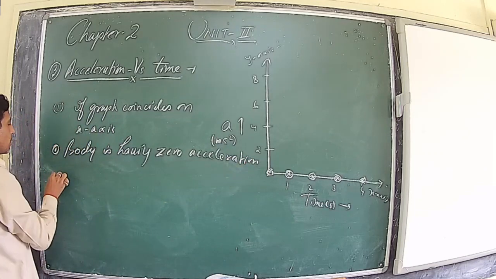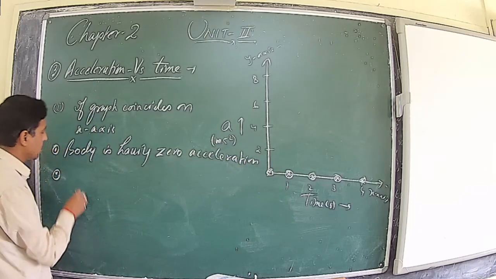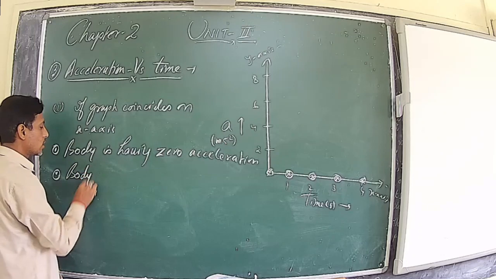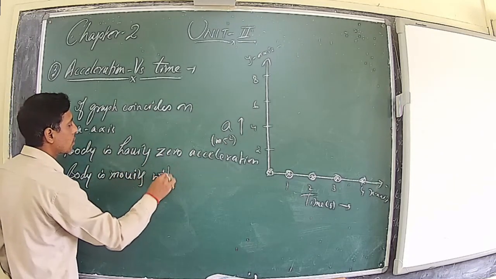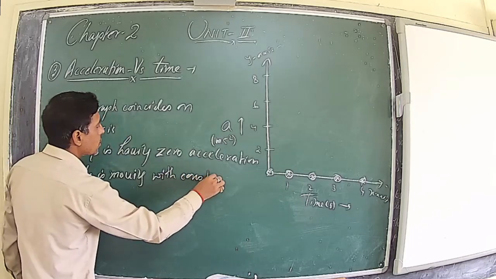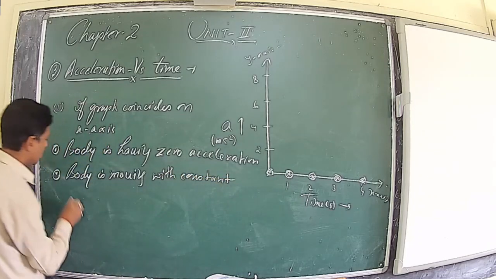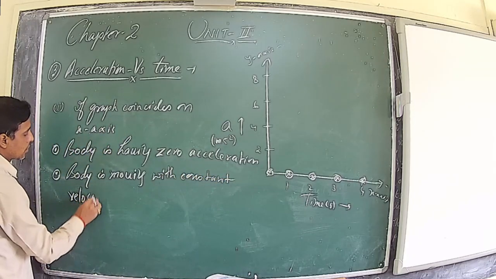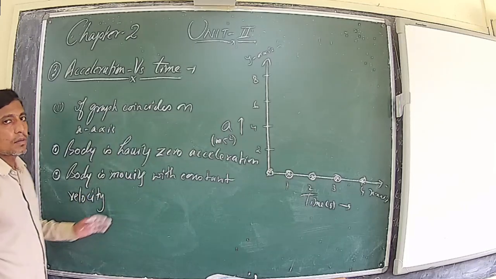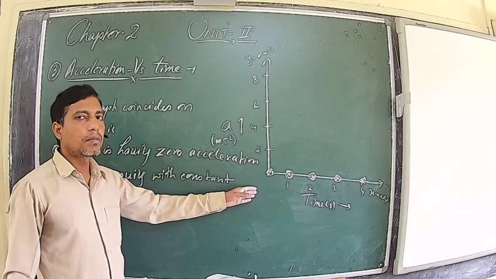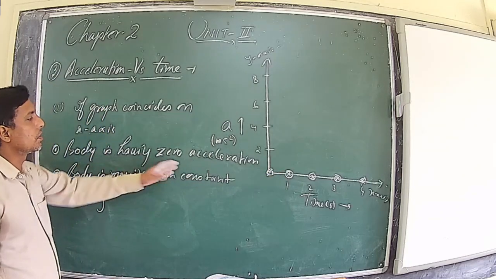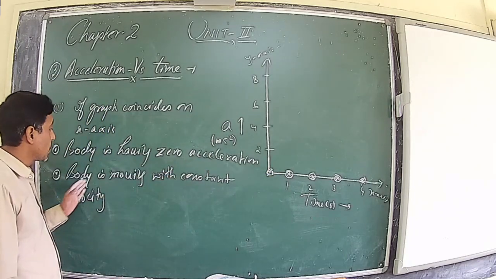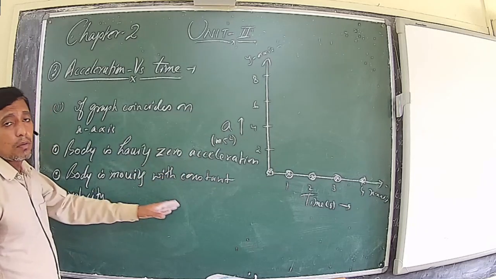First thing, and if the body is having 0 acceleration, it means the body is moving with constant velocity. So first thing, if the acceleration versus time graph coincides with the x-axis, that implies the body is having 0 acceleration. Second one, the body is moving with constant velocity.